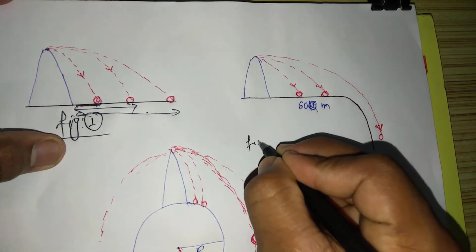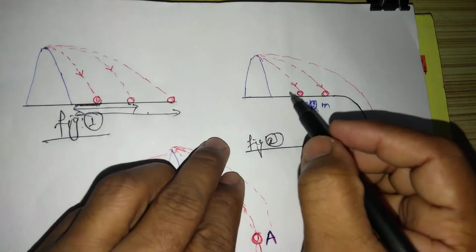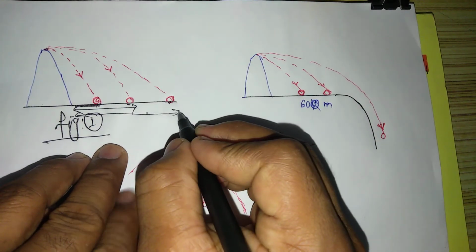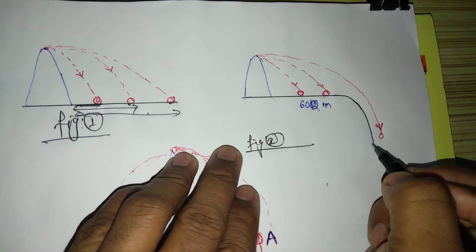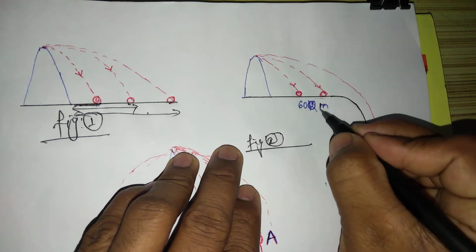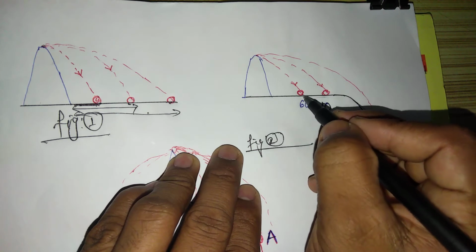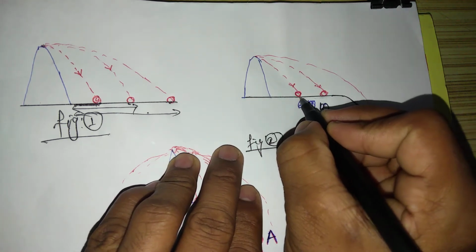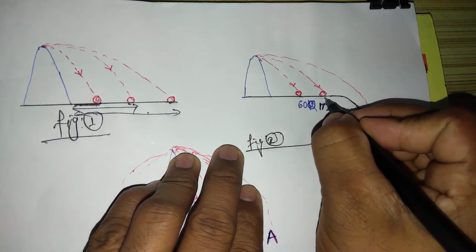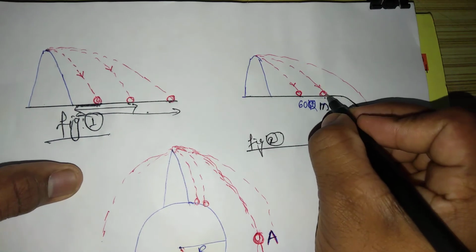In figure 2, this is the horizontal plane. It is a flat surface, but here we are taking a curved surface. After 6 meters, the surface is now curved. So if you throw the object at lower speed or velocity, the object will fall here, and again when you increase the velocity of the object thrown by you, it falls here.